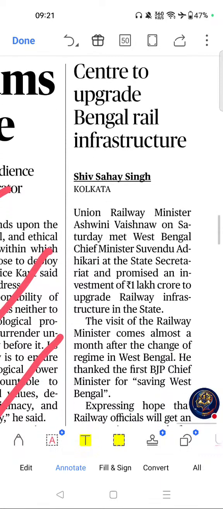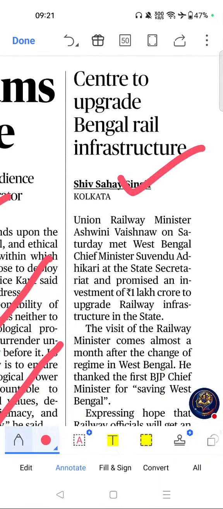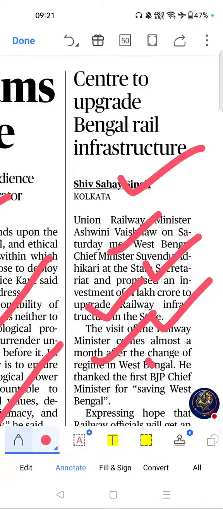Was this one? Center to upgrade Bengal rail infrastructure. If you see the importance, infrastructure development is a major GS3 topic. Railways are central to India's logistic economy. Frequently appears in UPSC and banking current affairs. Key themes are railway infrastructure, logistics, economic growth, and connectivity. Please go to this one.